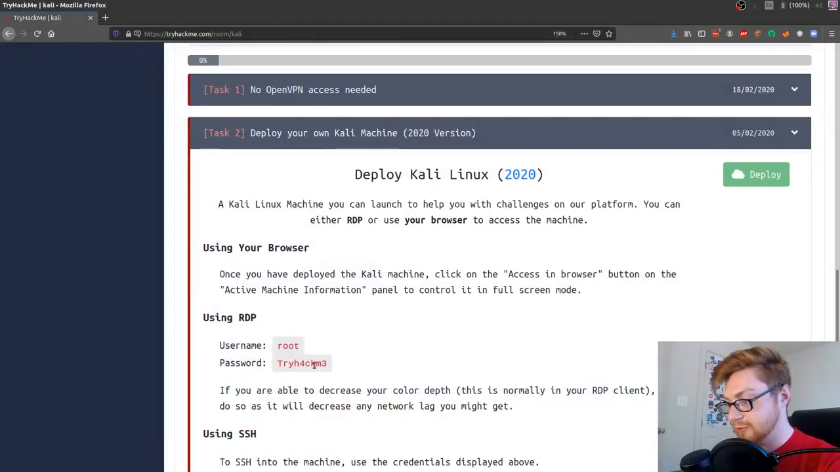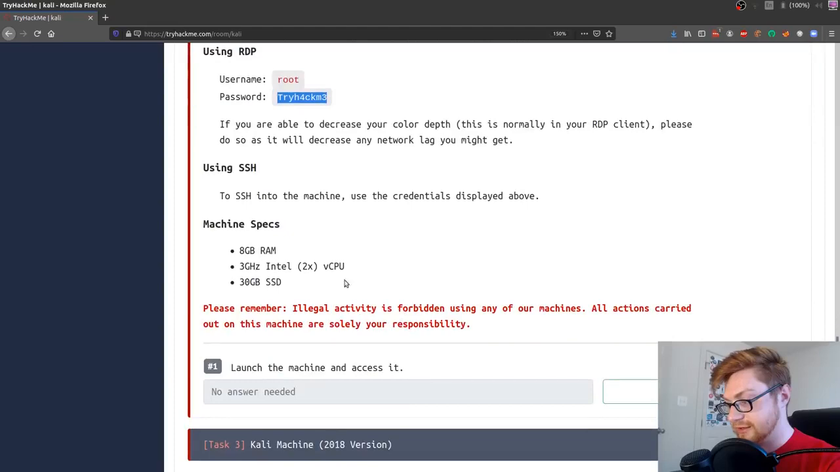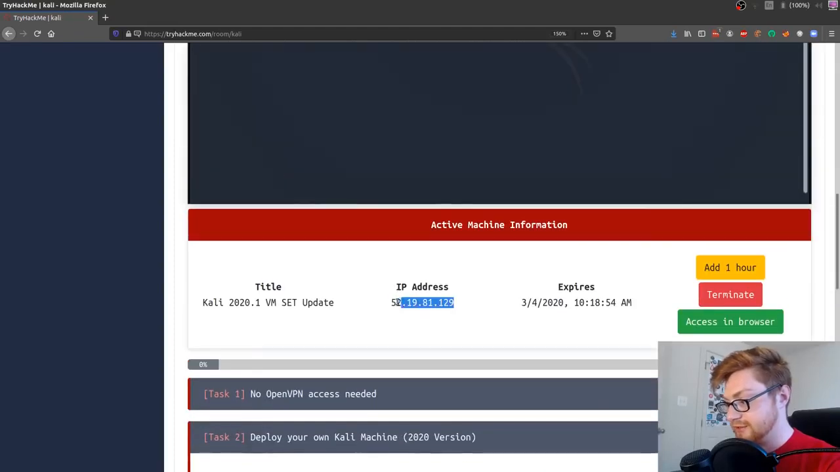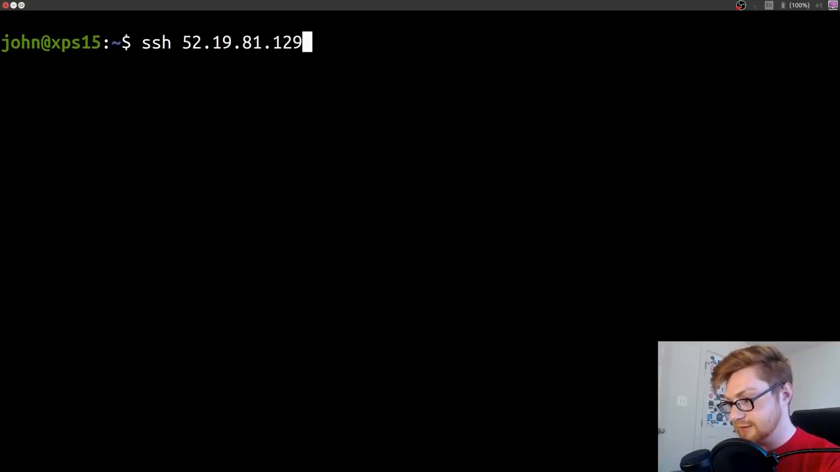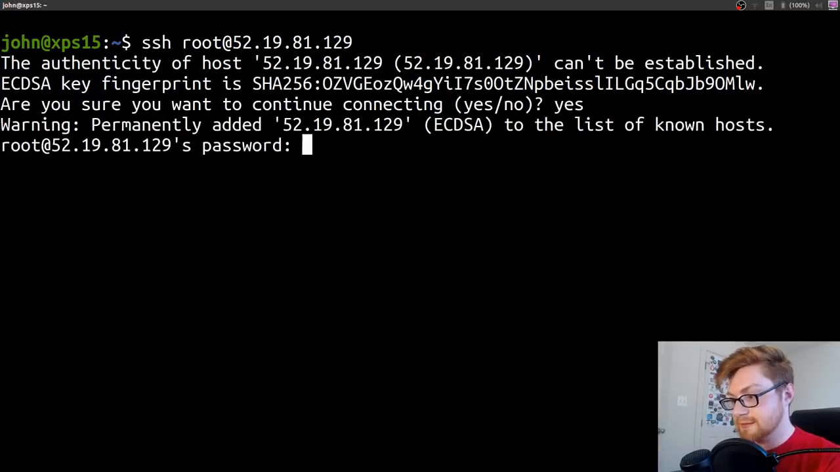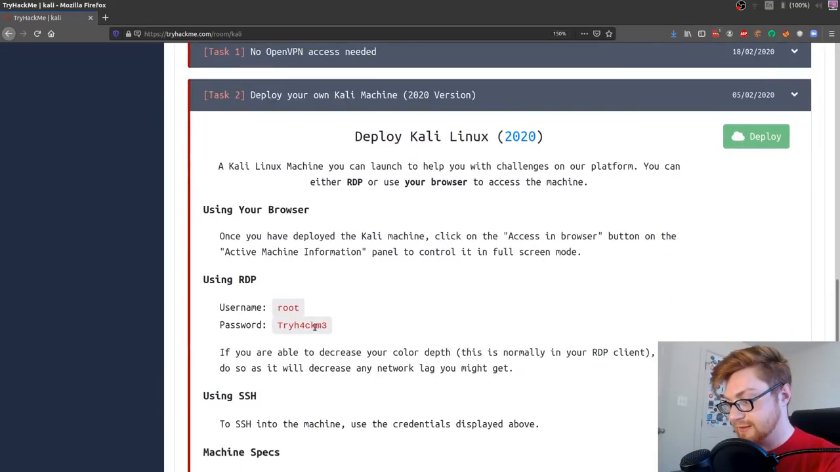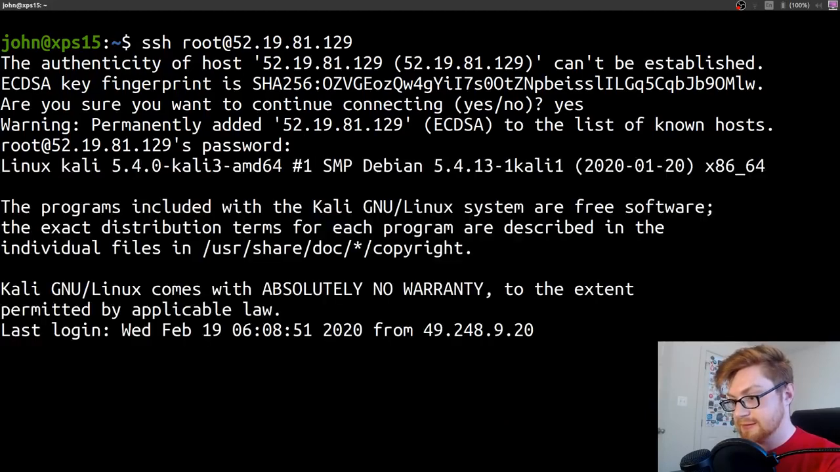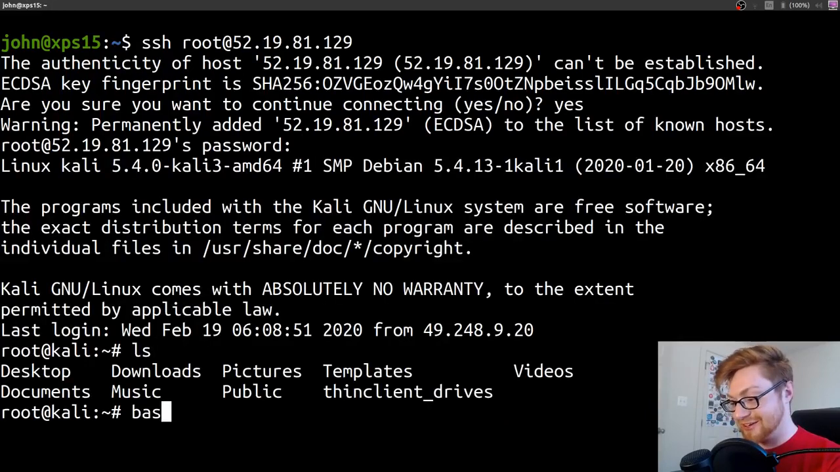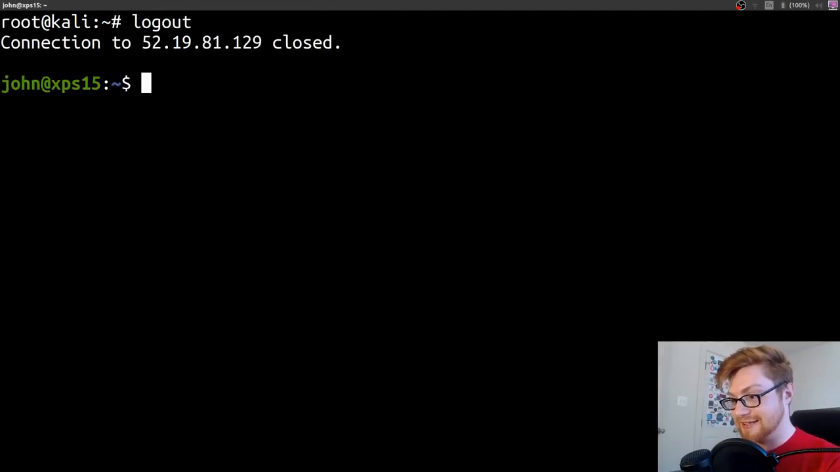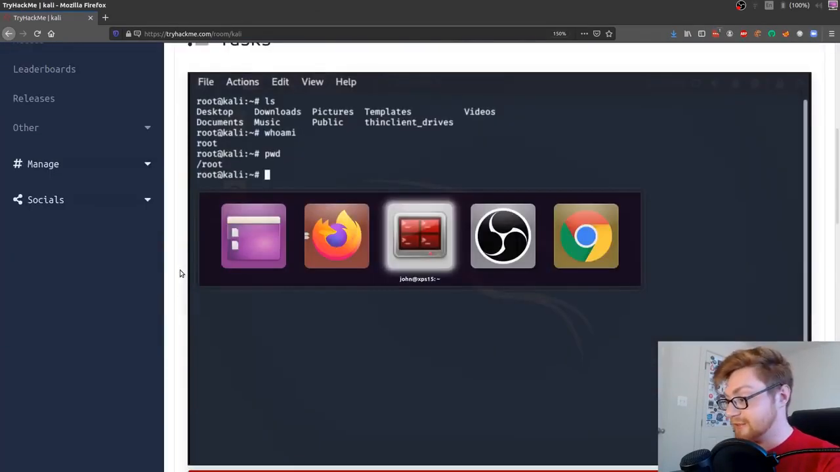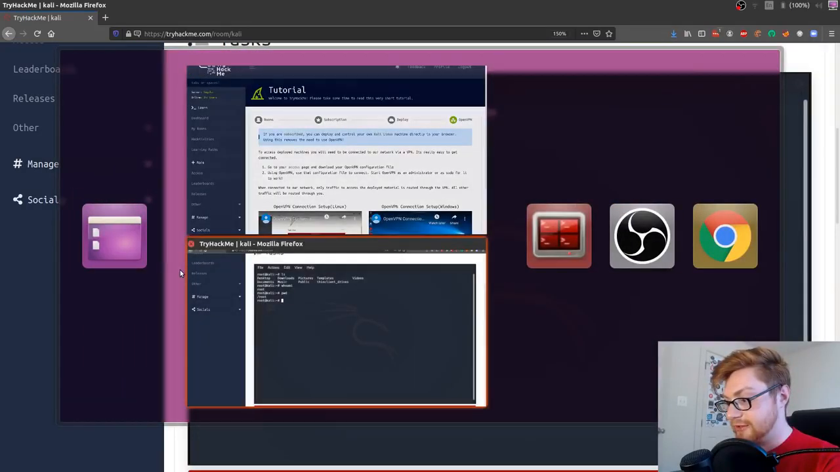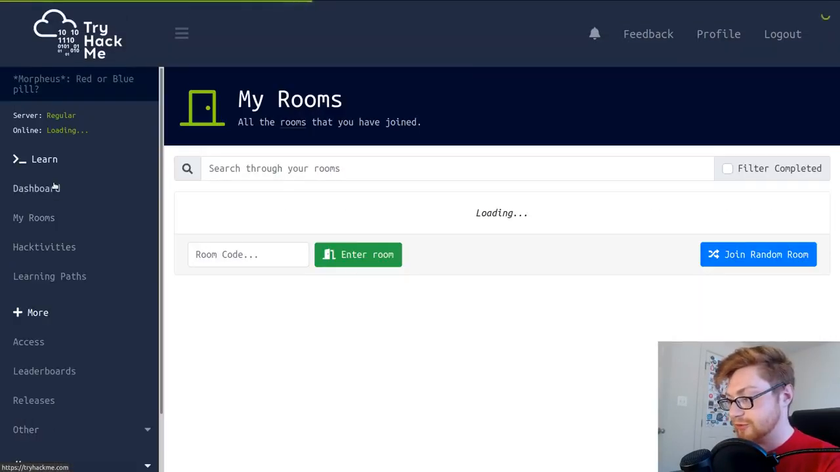Let me see if I can SSH into that. I think that would be a cool thing. Root and TryHackMe. So let's try that. Do I have that IP address accessible to me without being in the VM? In the VPN? Oh, and let me grab that password again. Yeah, and then we just jump right in. Oh, that's awesome. So that is the Kali machine that you can just spin up if you have the subscribed version of TryHackMe.